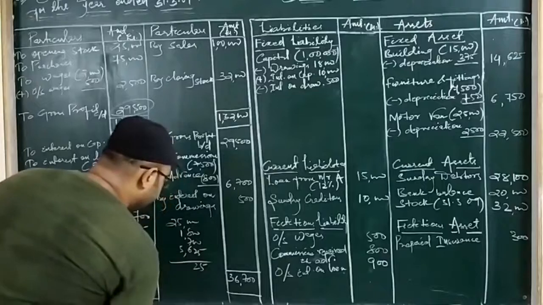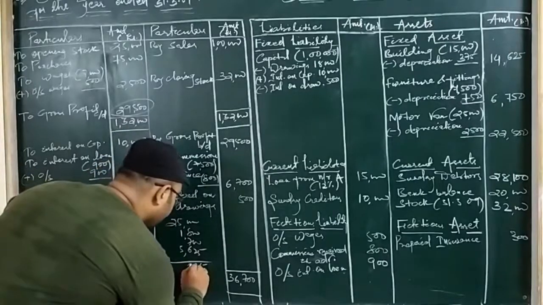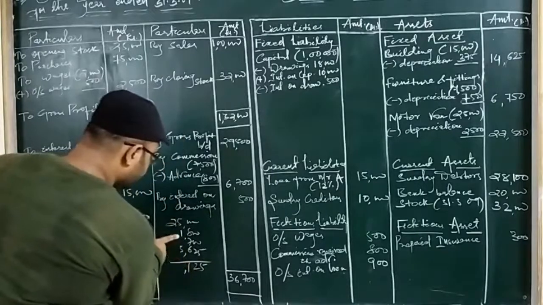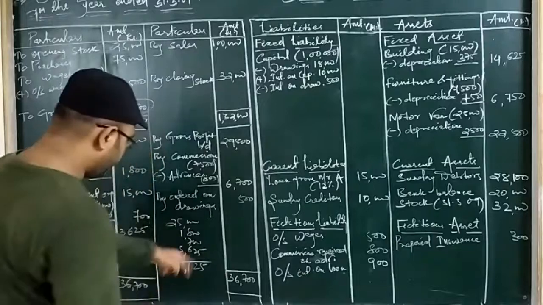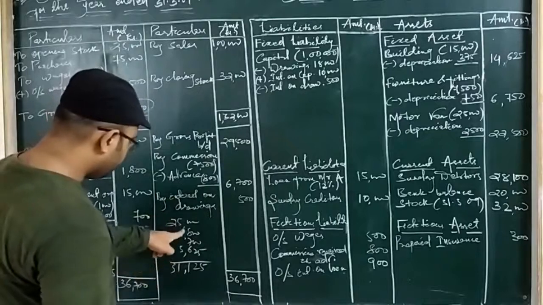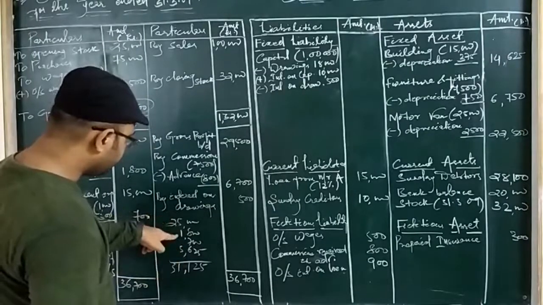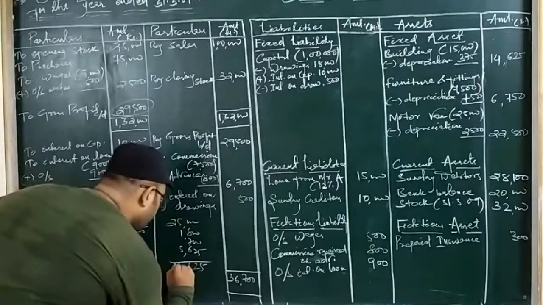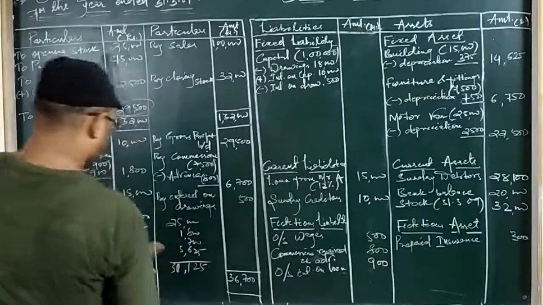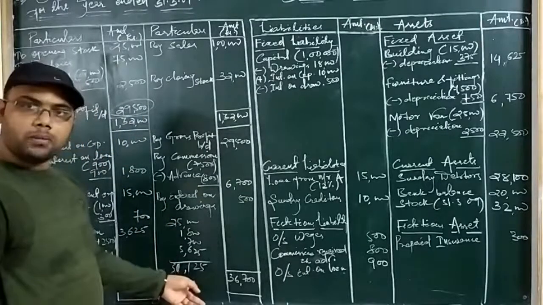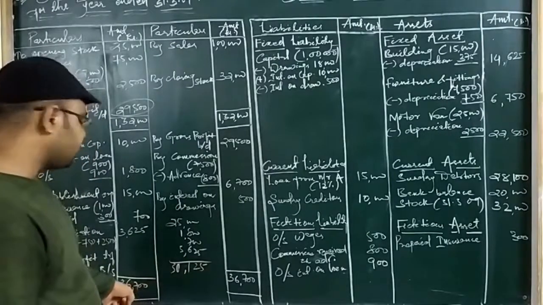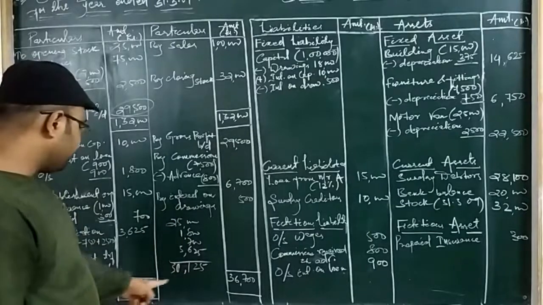Okay, so 30,125. The debit total of the profit and loss account is 30,125, as you can see, and the highest amount in the credit side that exists is 36,700. So definitely we can say that we are having profit.